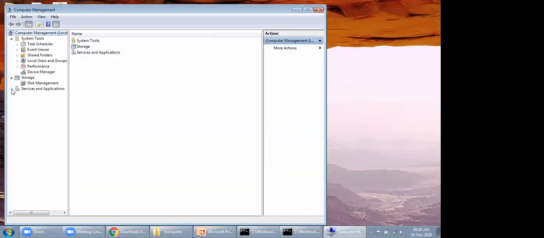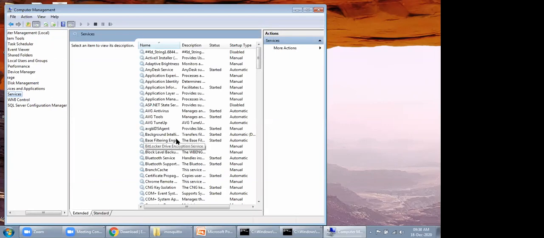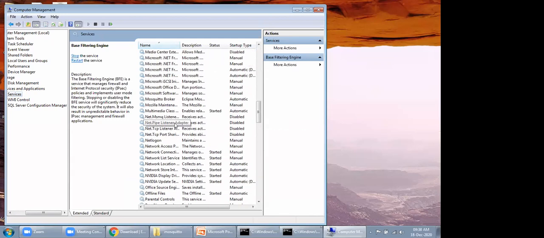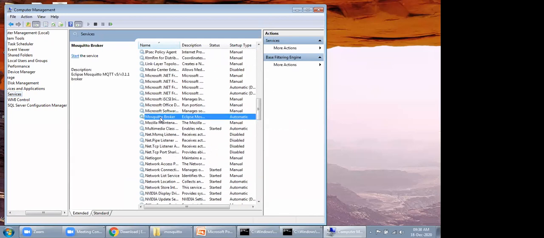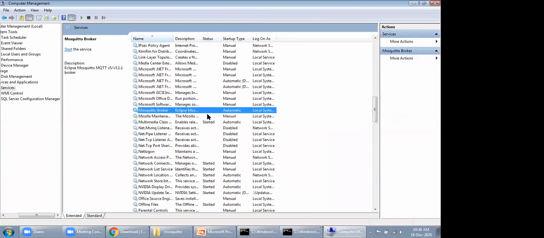At the services end, just check whether your Mosquitto broker is working or not. Yes, I think this Mosquitto is currently stopped. That's why it's actively refusing the connection. So just start the service of this Mosquitto broker.